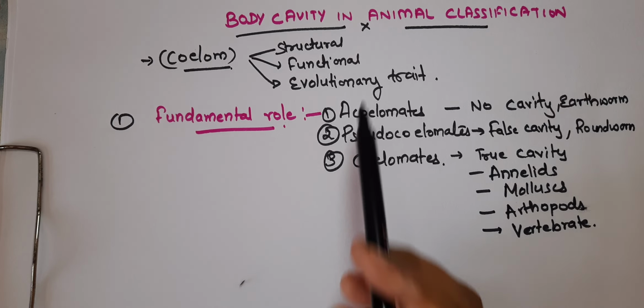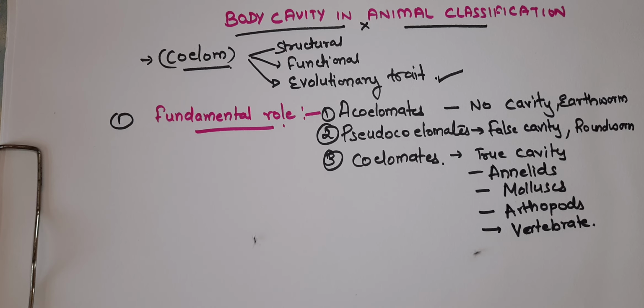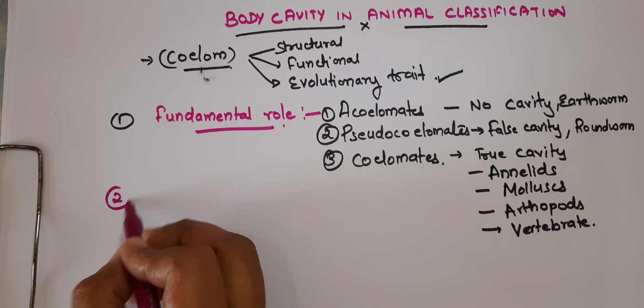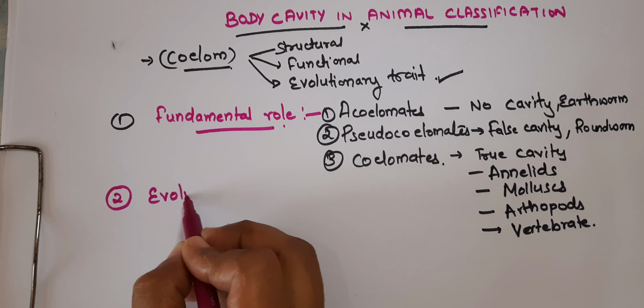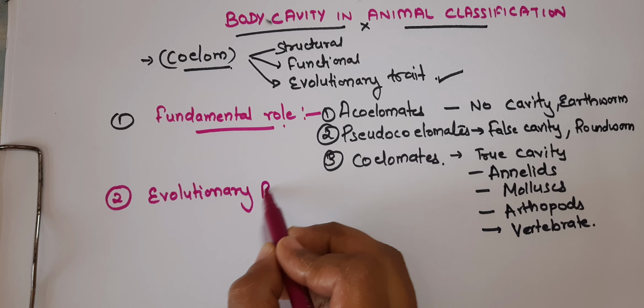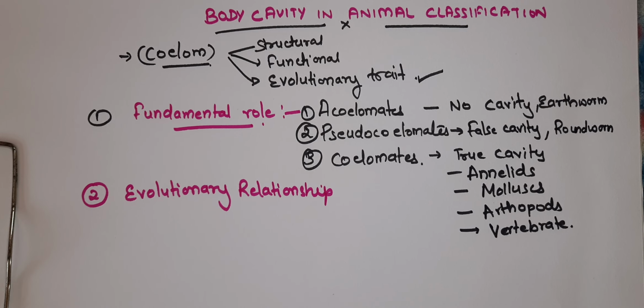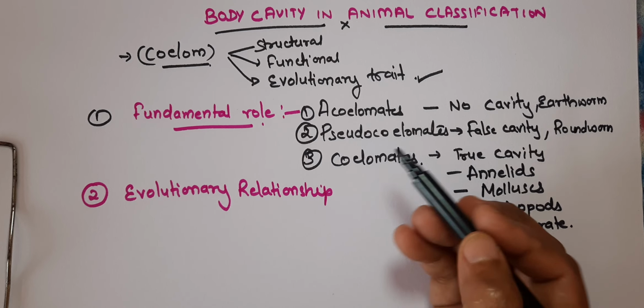So second, let's talk about the insight into evolutionary traits. The nature of the coelom indicates the evolutionary advancement of an organism, and so the evolutionary relationship. The acoelomates represent the simple body.